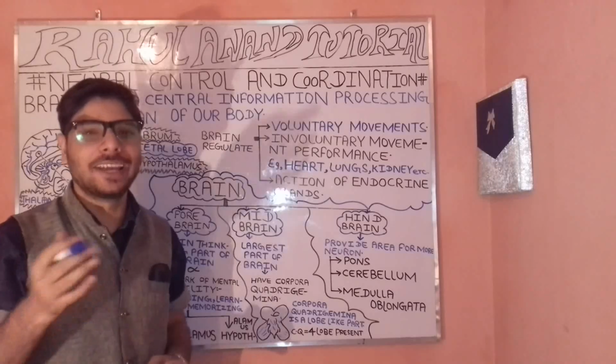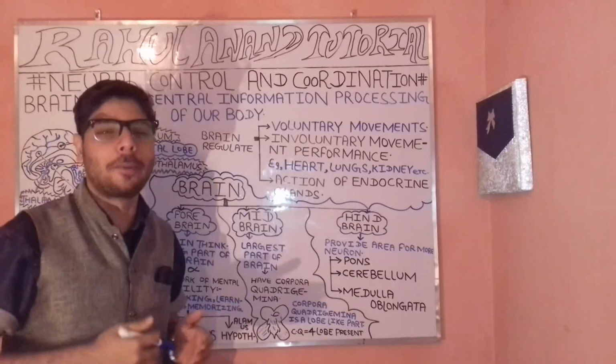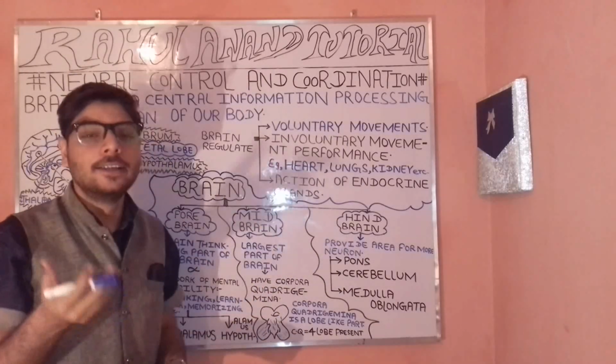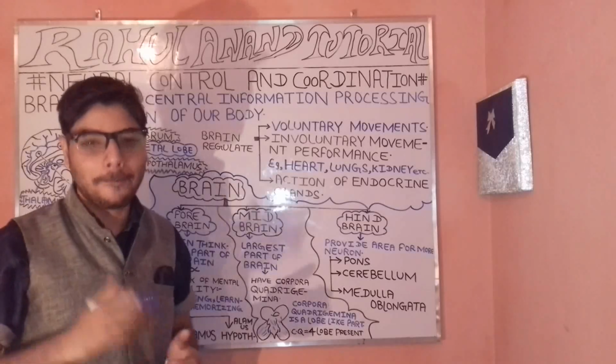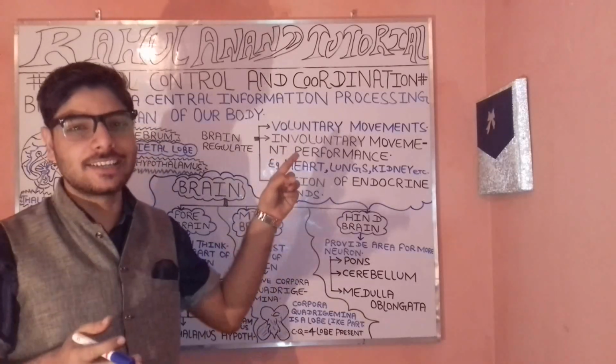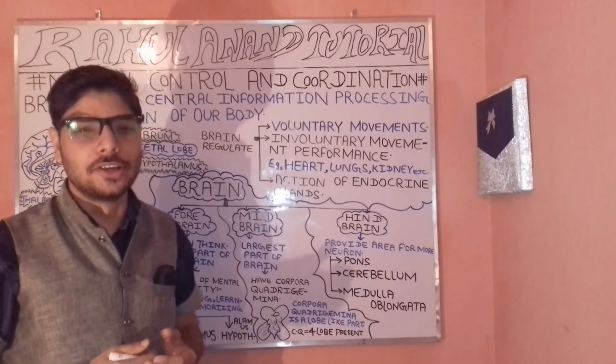So now, let's begin with the very interesting topics which are often asked in your NEET and AIIMS. So these belong to which chapter of your book? These belong to neural control and coordination. Now, let's understand about the brain.